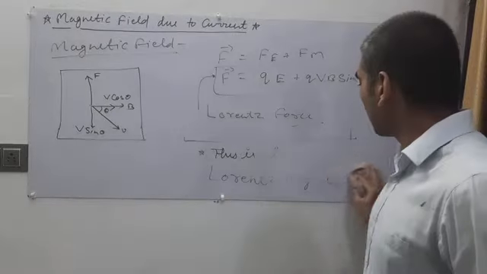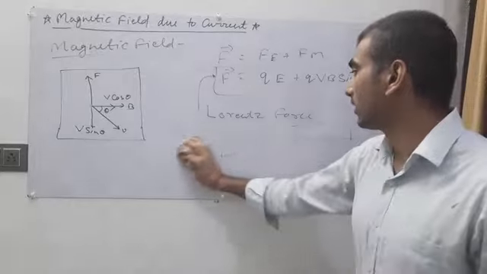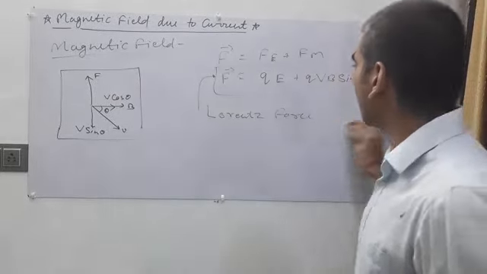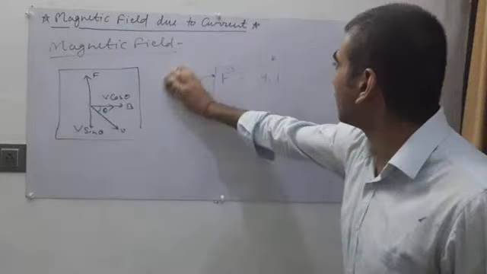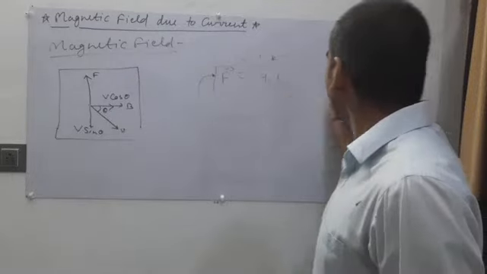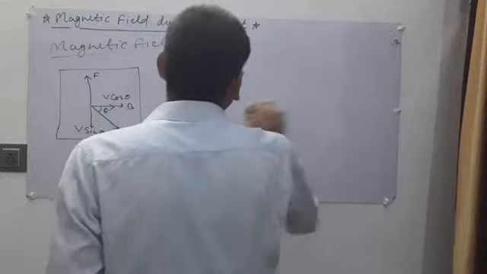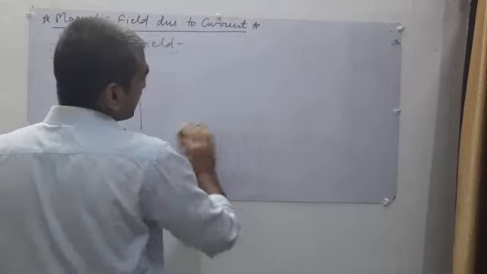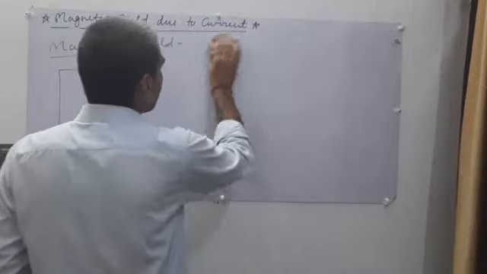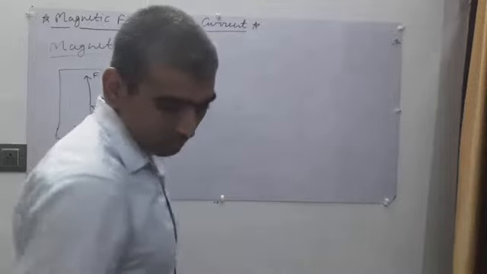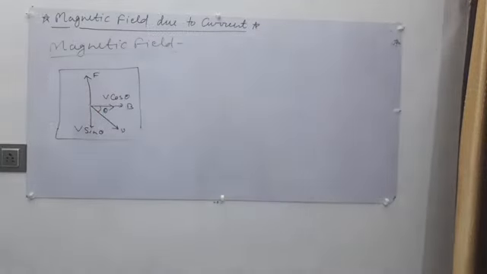So this is our magnetic field. That means the magnetic force depends on three quantities, which are the magnitude of the magnetic field, the magnitude of charge, and the perpendicular component of velocity.